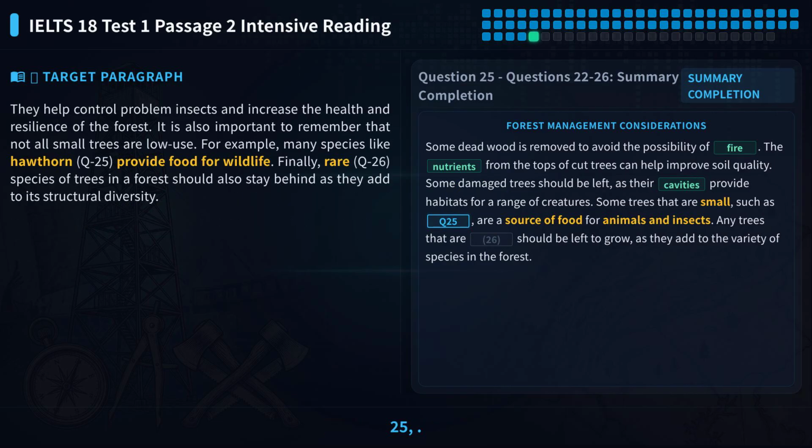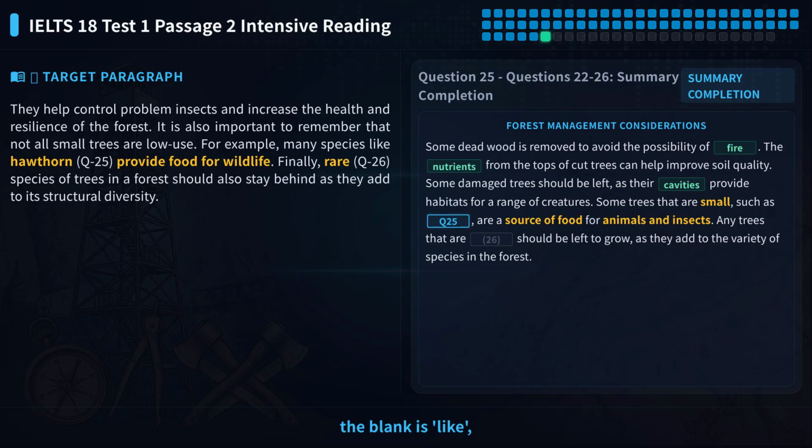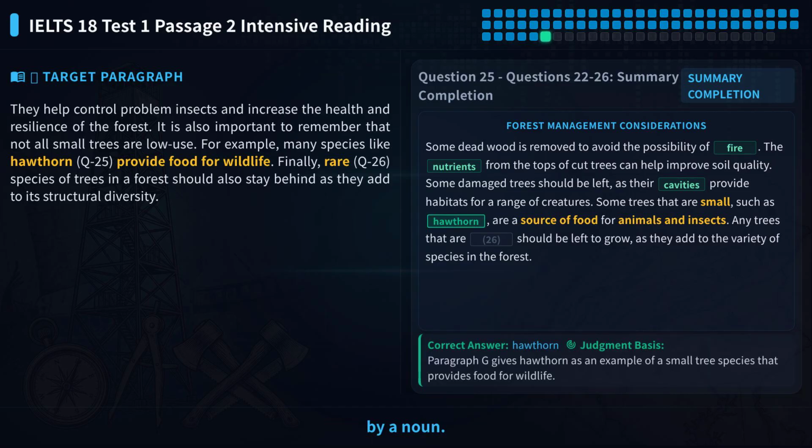Let's look at question 25. The statement says many species, like hawthorn, provide food for wildlife. The blank is right after like, so we need a specific example. The word before the blank is like, which is a preposition. It should be followed by a noun. The sentence says many species, like, so the blank should be a specific species name.